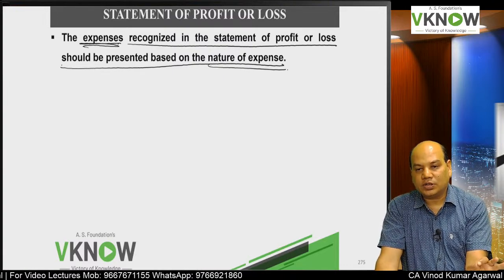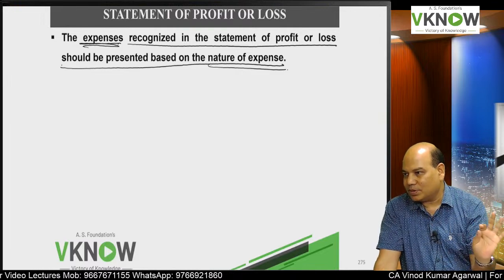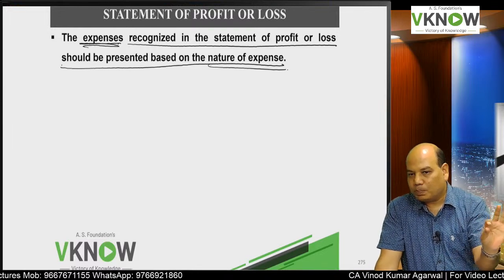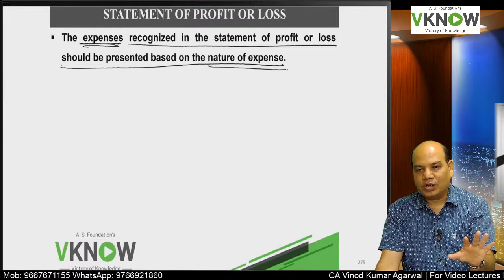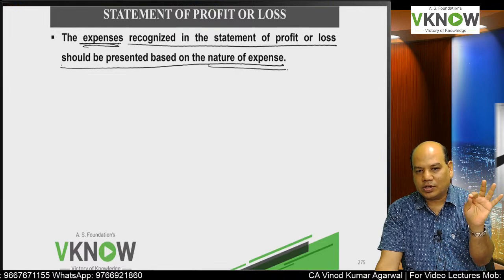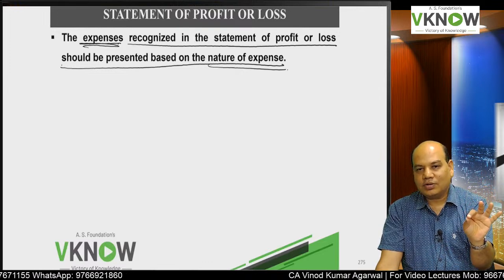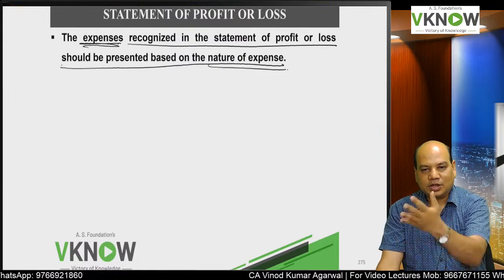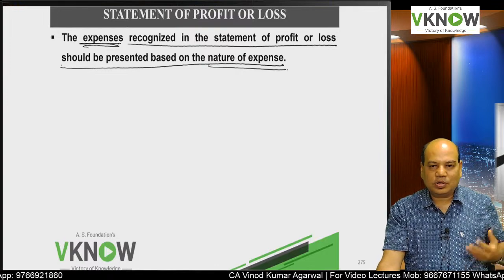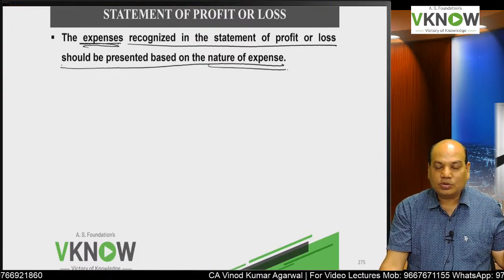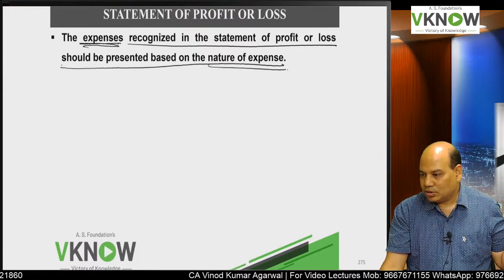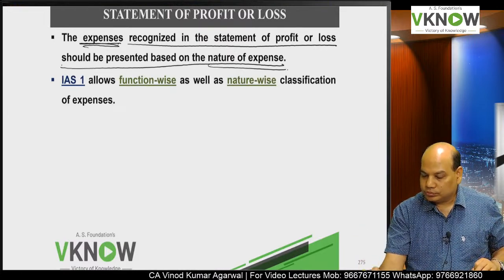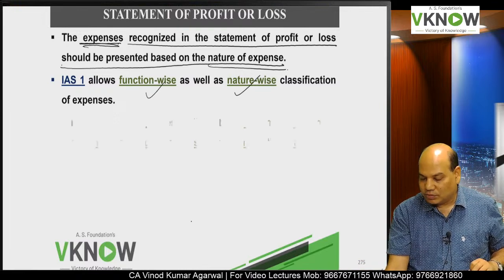What is function wise expense? Administrative expense, selling expense, distribution expense, production expense. In India we don't do that. We say purchase, depreciation, then finance expense, other expense. In other expense all expenses are put without showing separately for each function. That is what we follow. IAS allows two, function wise and nature wise.